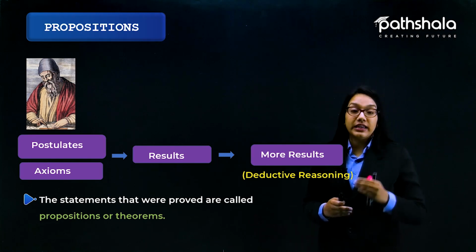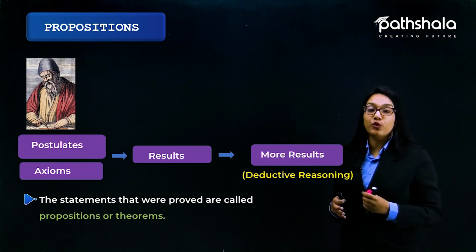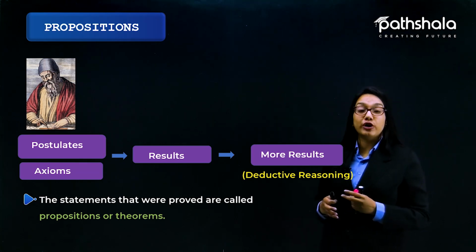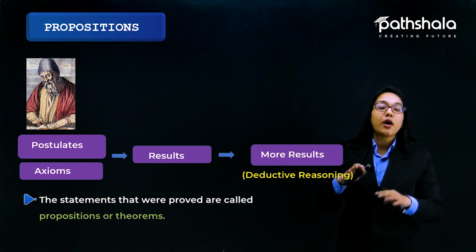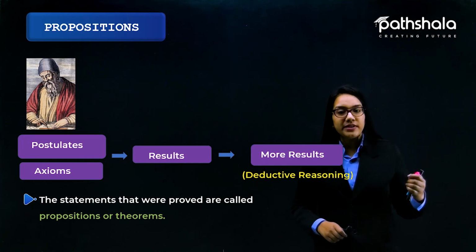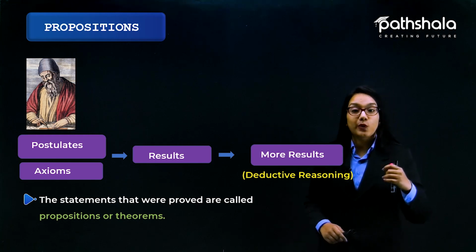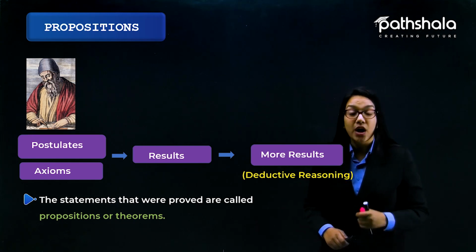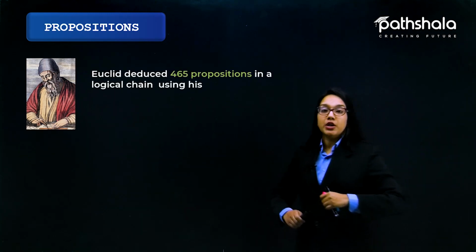So when Euclid discovered his postulates and axioms, he used them to find results, and further used those results to find more results through deductive reasoning. All the statements that were proved at the end are called propositions or theorems.